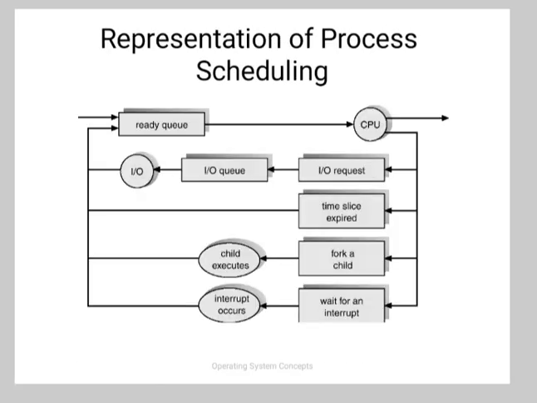So this diagram shows the representation of process scheduling. First is the ready queue, which is given to the CPU. Then it is given to the input output request, time slice expired. So this is a diagram for representation of process scheduling.